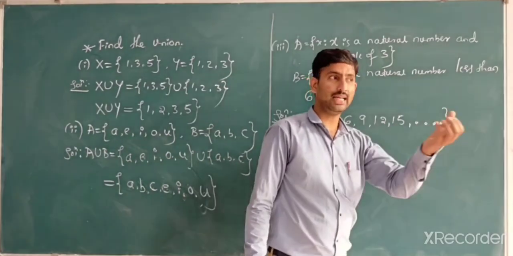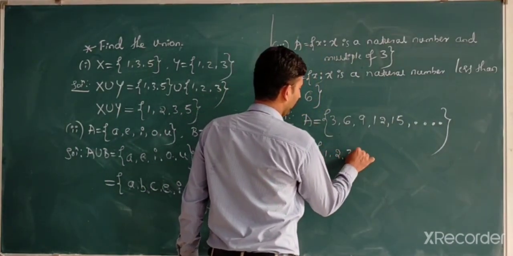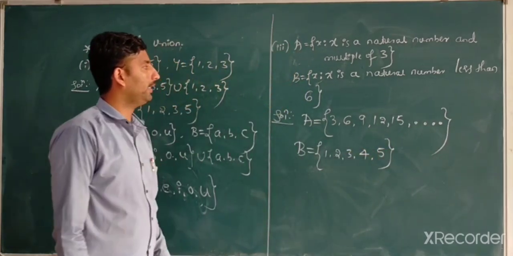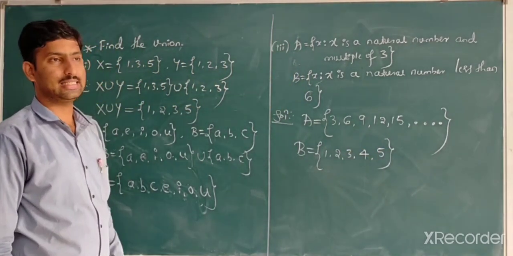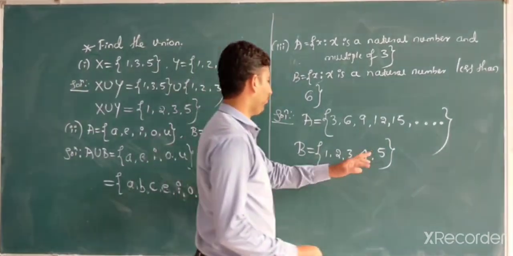What are the natural numbers which are less than 6? They are nothing but 1, 2, 3, 4, 5.